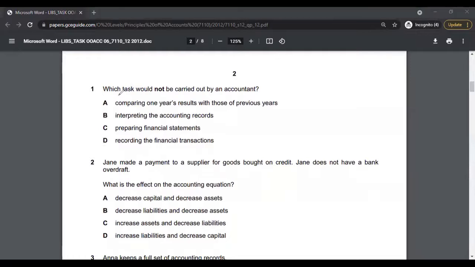Multiple choice 1. Which task would not be carried by an accountant? So the focus is on not, as you can see, it has been bold. So which task is not carried by an accountant? Comparing 1 year's results with those of previous years, yes, this is a job of an accountant. Interpreting the accounting records, this is also a job of an accountant. Preparing financial statements, this is the key responsibility of an accountant.